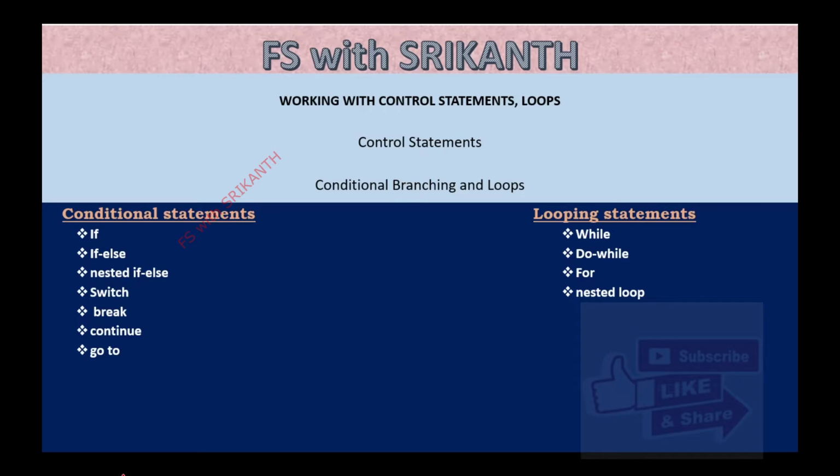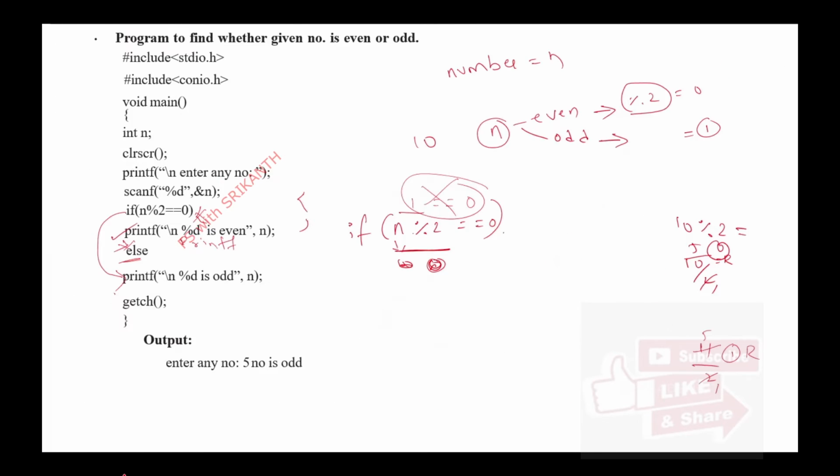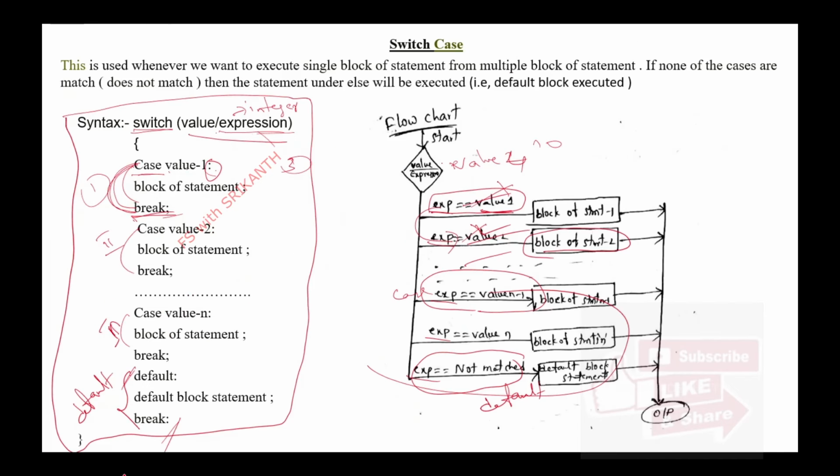In a conditional statement, we can test the condition only one time, and we can execute the block of statements only one time. And one more thing: we cannot update a variable in a conditional statement, and we cannot test the updated variable continuously, right? So repetitive execution is not possible, and repetitive condition checking is also not possible in a conditional statement. In a looping statement, these all are possible. So looping statements are nothing but iteration statements. Looping statements are also called iteration statements.